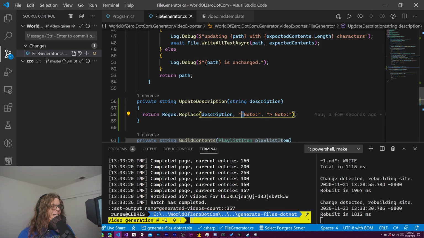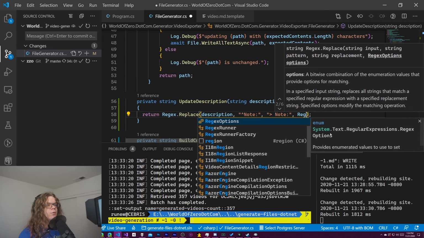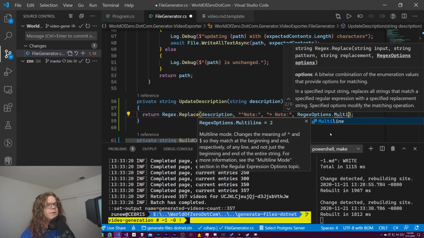Technically this does not mean the start of a new line. It means the start of the entire character sequence, which would mean the first actual character would need to match. And so we may need to do a little bit of tweaking here. RegexOptions.Multiline. There we go.